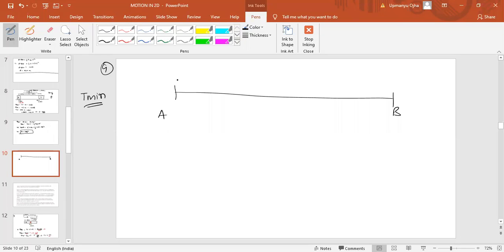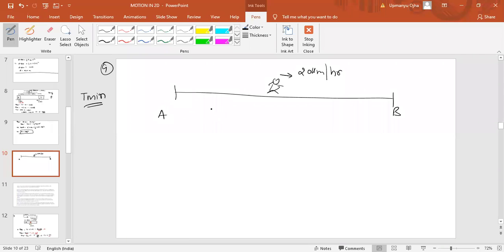A man cycling with a speed of 20 kilometer per hour in the direction of A to B notices a bus goes past him every 18 minutes in the direction of motion and every 6 minutes in the opposite direction of motion. Okay, so there are two buses.